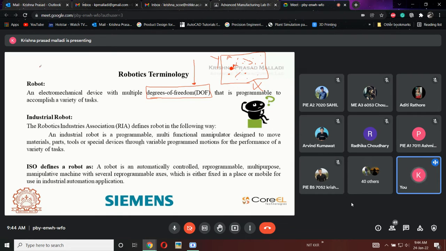If I am talking about a line, and there is a point B on it, and I haven't given any dimensions, in which direction should it move? This is the x-axis. In which direction should it move? This is a plane, and this is a line. In this plane, this particle is going to move either in the x direction or in the y direction. So let us take 2 degrees of freedom, 2 DOF.